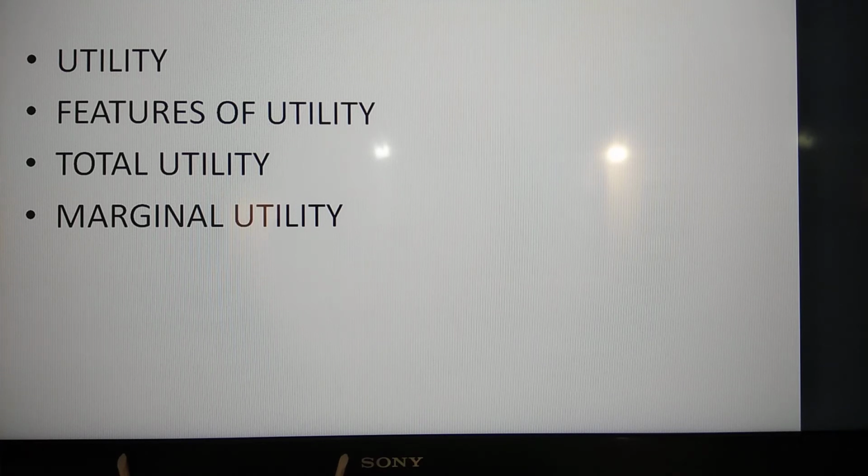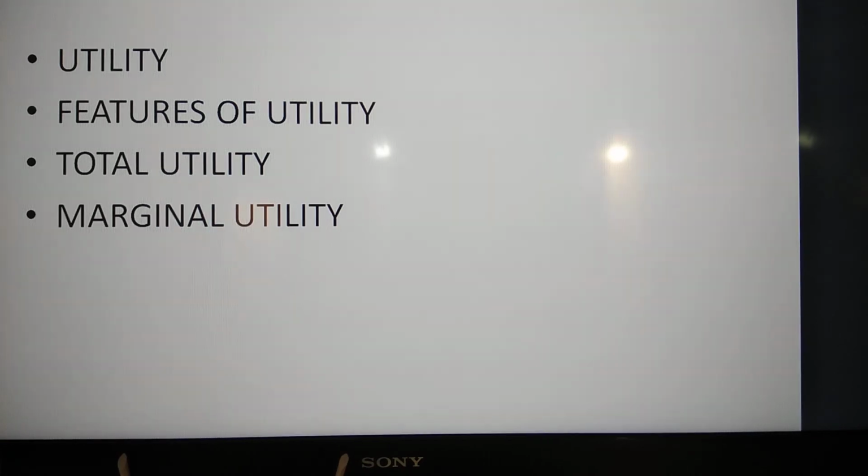Got it? Whereas marginal utility is the additional utility arising from the consumption of one more unit of a commodity. Right? So the marginal utility is the utility which results from a unit increase in consumption. Got it? So what is marginal utility? Marginal utility is the additional utility arising from the consumption of one more unit of the commodity.